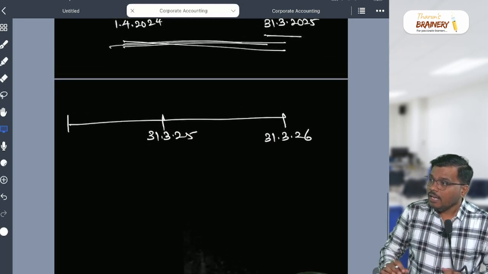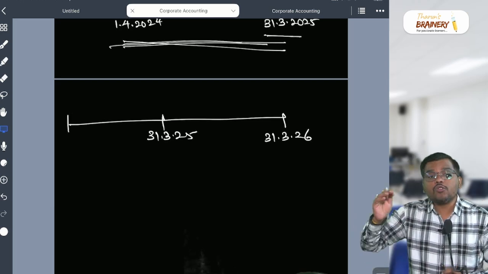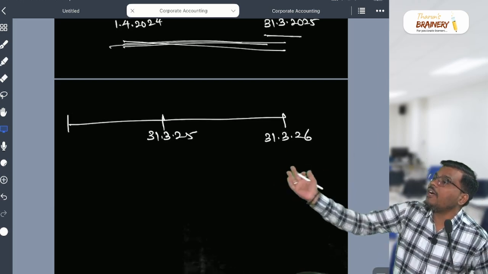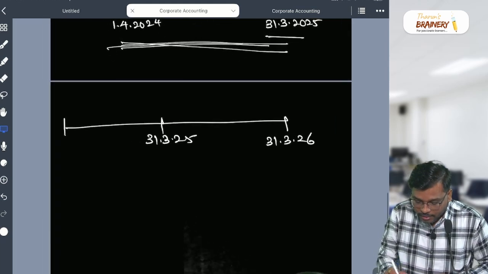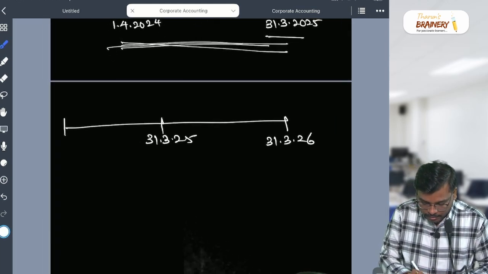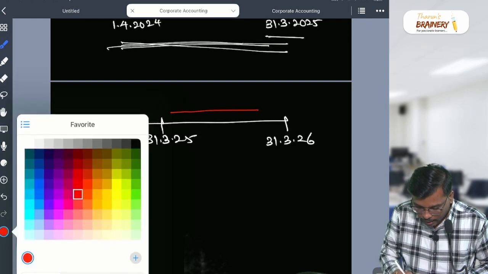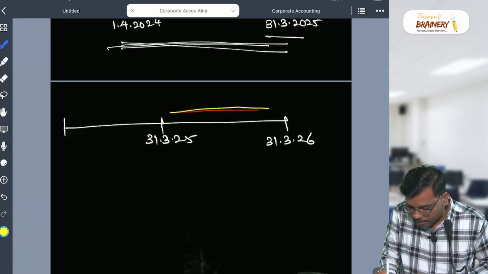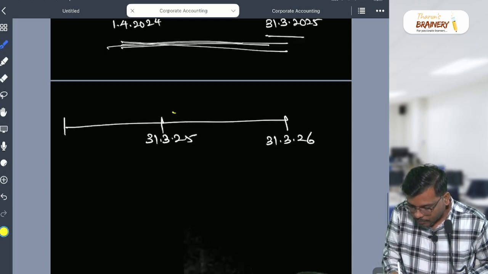Suppose you are repaying this liability after 12 months from the end of the accounting period. After 12 months, not between this period, my dear student. Please try to understand. I am not talking about this 12 month. This 12 month becomes current.